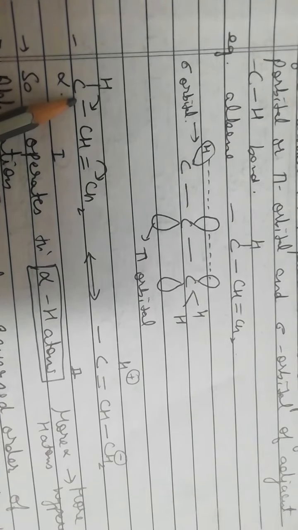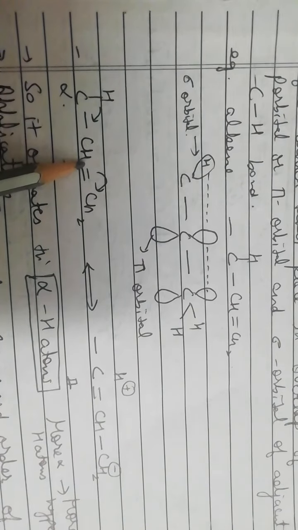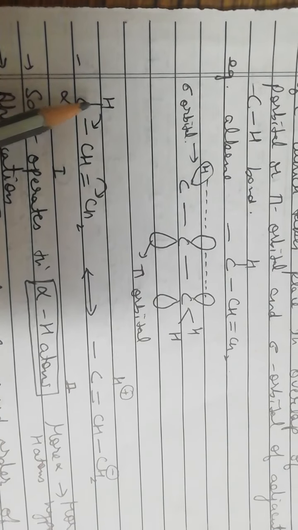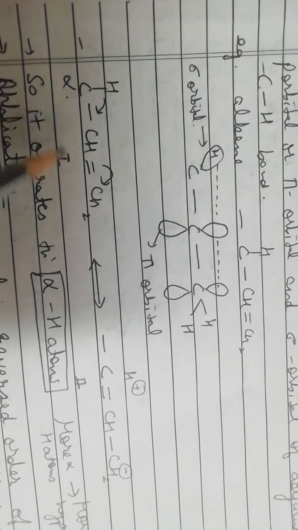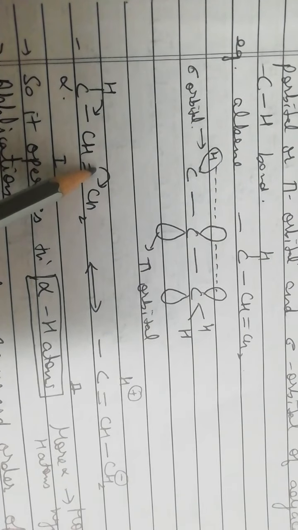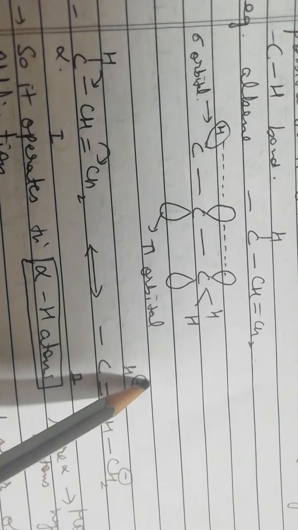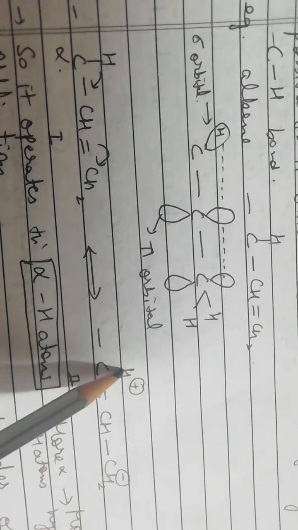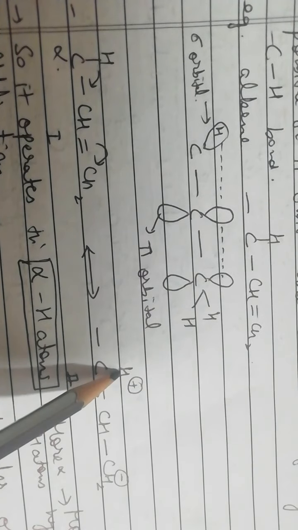Now let us consider this example also. This is an alkene and a group is attached to it. This carbon is called the alpha carbon, which is attached to the doubly bonded carbon, and the hydrogen is called the alpha hydrogen atom. If we draw the resonating structure, these electrons will move on this side and the pi electrons will move on this side. So the structure will have H with a positive charge. Now this does not mean that there is no bond between carbon and hydrogen.